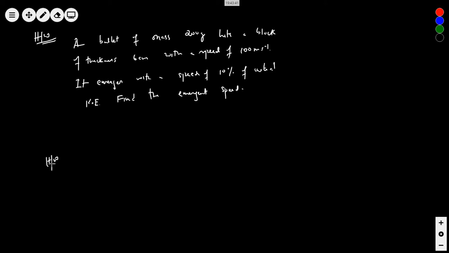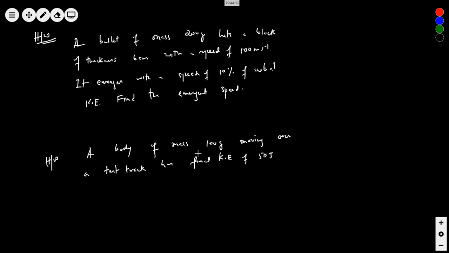Number 2: a body of mass 100 gram moving over a test track has final kinetic energy of 50 joule after traveling a distance of 10 centimeter.